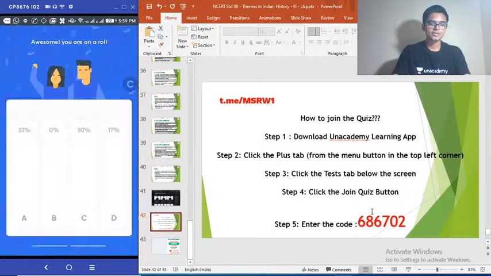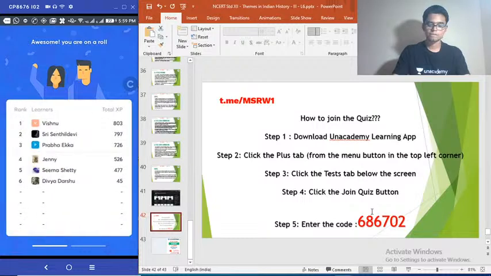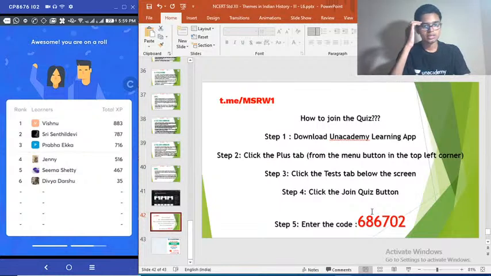Yeah, time is up. So, majority of you went for option C there, 50%. Alright, Vishnu is leading now. Sri Sundari Devi second place, Prabha third place. Jenny crossing 500 mark there.